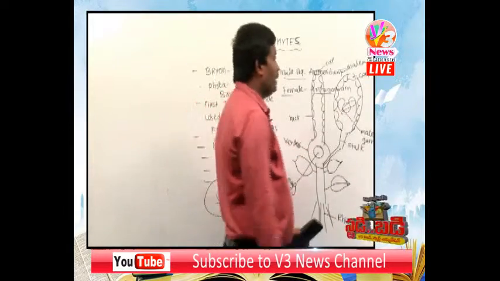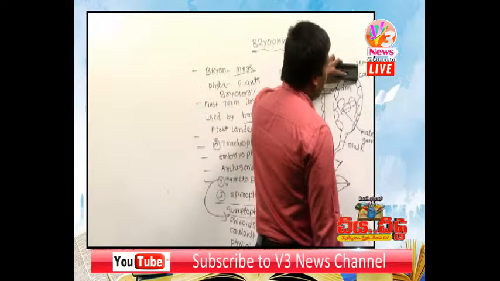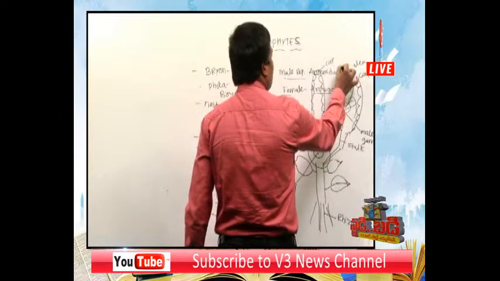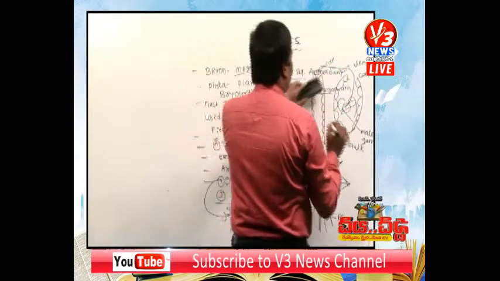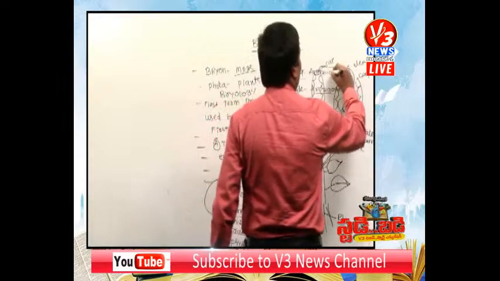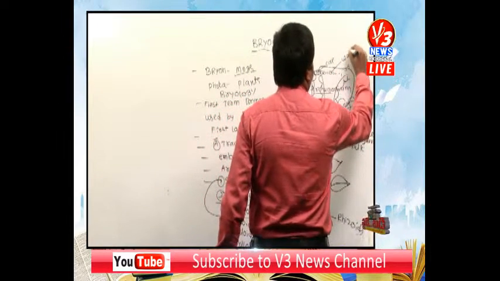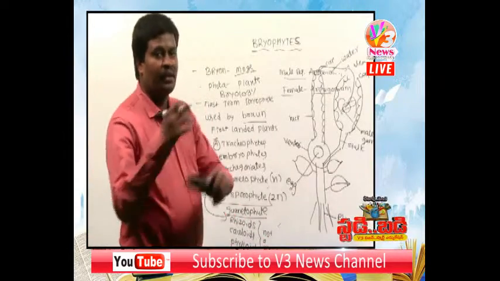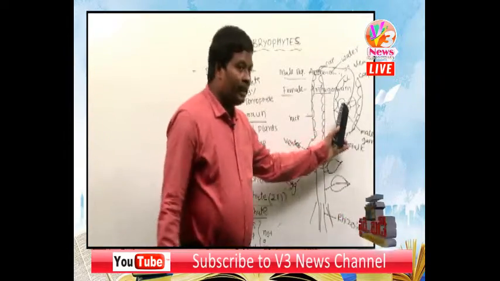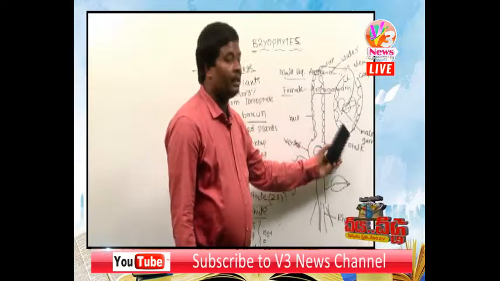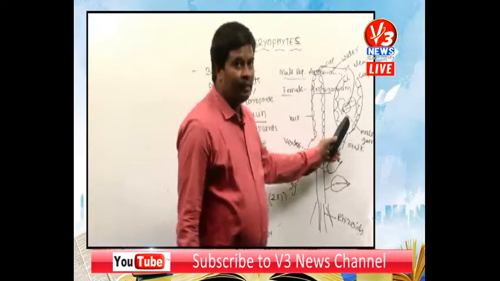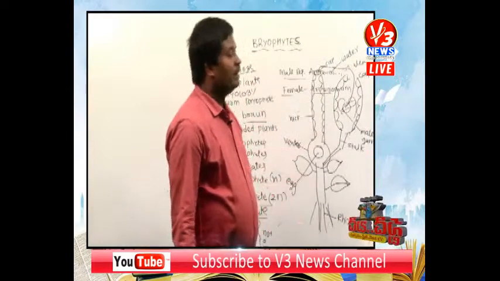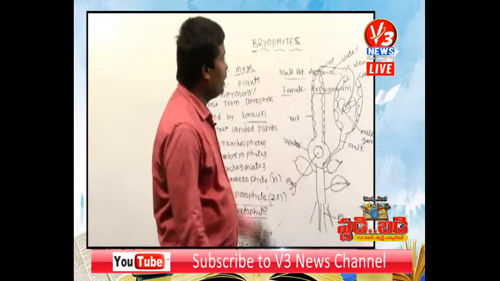When the antheridium matures, the thin-walled cap cells rupture and male gametes are released towards the archegonia. Water is required, very important. In bryophyta, fertilization requires water. The male gametes are motile, which means they have flagella. The flagellated antherozoids released from the antheridium reach the archegonium.